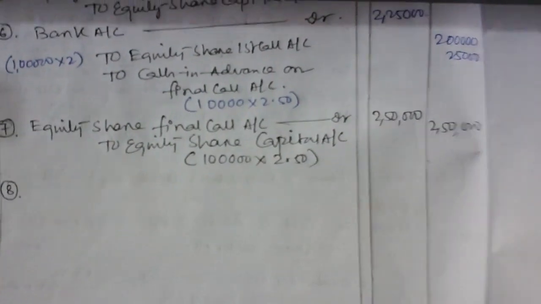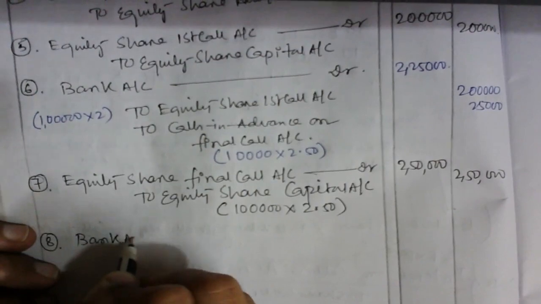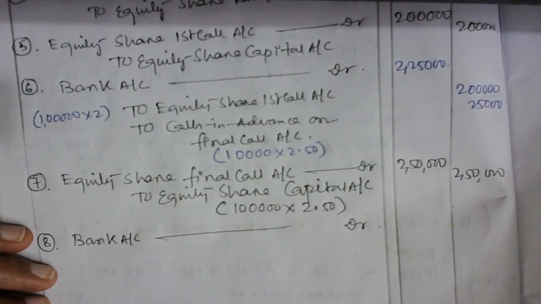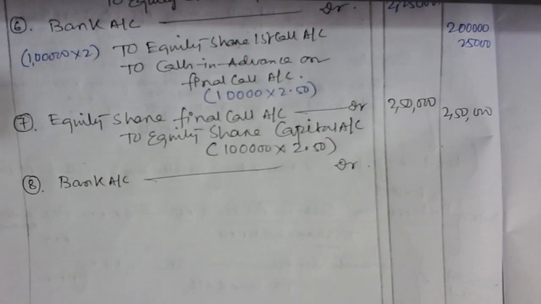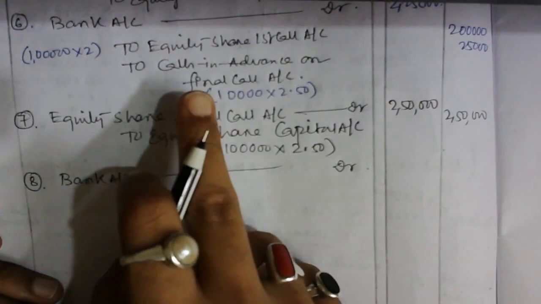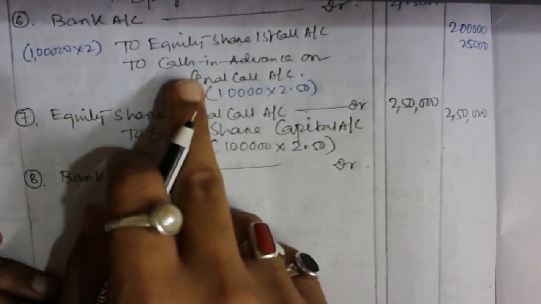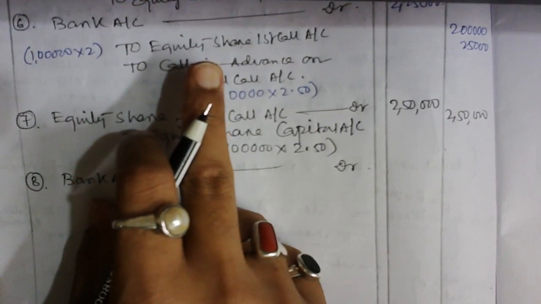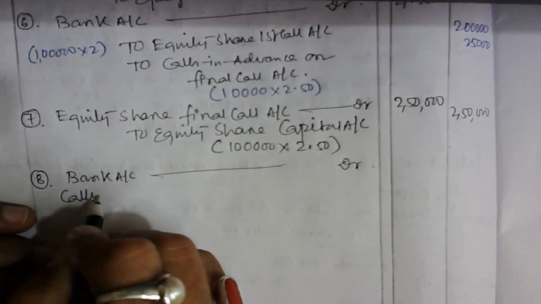Now everything is there. See, the final entry, sir: bank account debit, obviously, when you are going to receive the calls. Sorry, bank debit. Now the amount received as advance we have to get debited, because it is credited when it is received in advance. Now when we need to adjust this advance money with respect to the actual final call, we need to make a debit, as we learned actually.